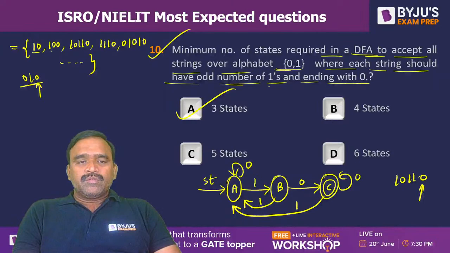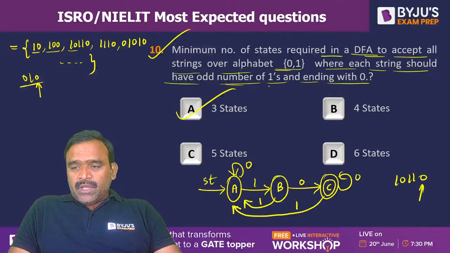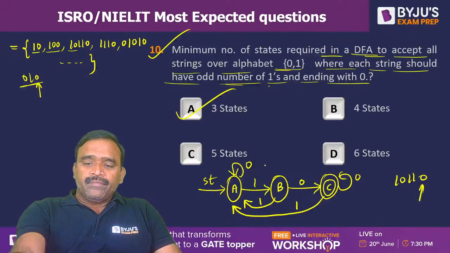So 1, 0 is the minimum string, or 1, 0, 0. What I have done is first 1, 0 I took. And before 1, 0, any number of zeros are possible. After 1, 0, any number of zeros, because it is supposed to end with 0, there is no restriction on zeros. And odd ones, single one followed by 0, 3 ones like this. Even if after 0 a 1 comes, if a 1 is sent to C, then it ends with 1. If you send to B, even ones will be accepted. That's why I send to A, so that odd ones are accepted.